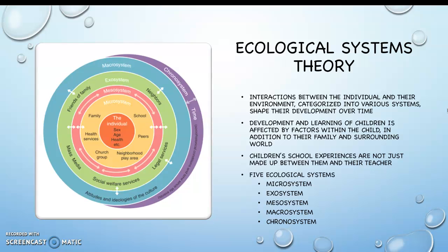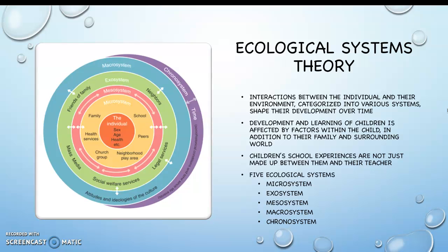The exosystem indirectly influences the child and may provide linkages that may exist between 2 or more settings. In between the microsystem and the exosystem is the pink ring, which is the mesosystem, and this is the system that connects the microsystem and the exosystem. This is the interrelations among 2 or more settings in which the child is an active participant. So for example, this is the relationships among school, home, and neighborhood. The development of a child is enhanced when the linkages among components of the system are strong and positive.